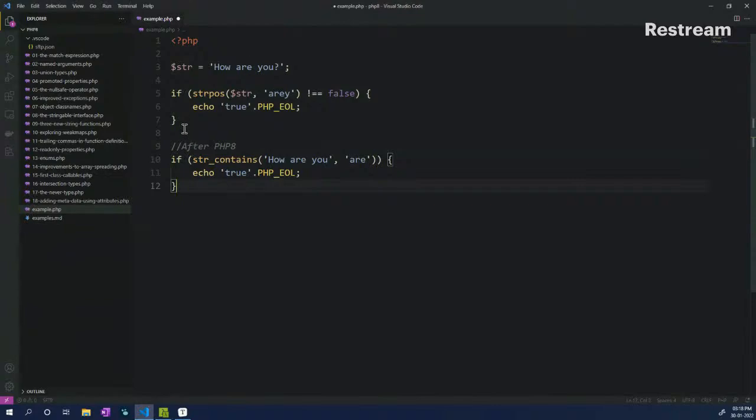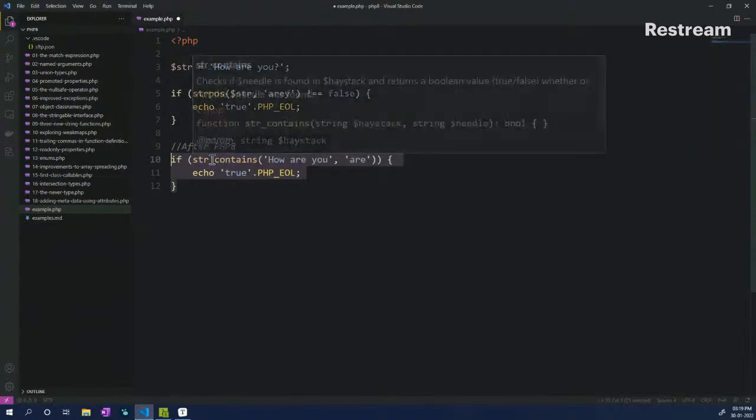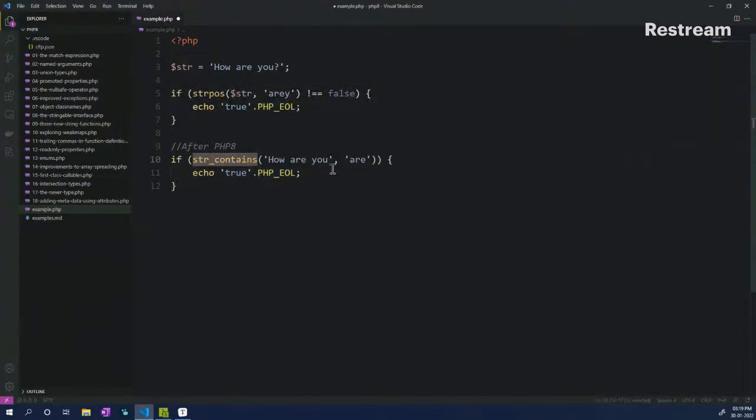So here, this if statement gets converted into this. We have str_contains, we pass in the first argument, which is the string that we want the search to happen inside, and then the second parameter is the keyword, or the needle, that we want to search for.